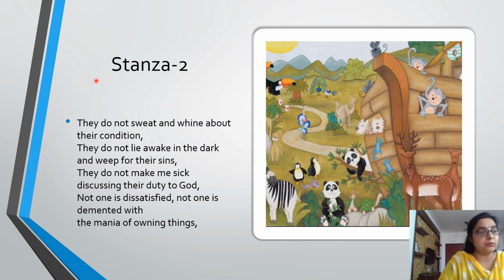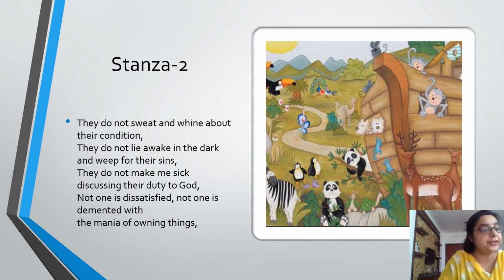Now stanza 2 we are going to read. They do not sweat and whine about their condition. They do not lie awake in the dark and weep for their sins. They do not make me sick discussing their duty to God. Not one is dissatisfied, not one is demented with the mania of owning things. Here it is talking about the animals.